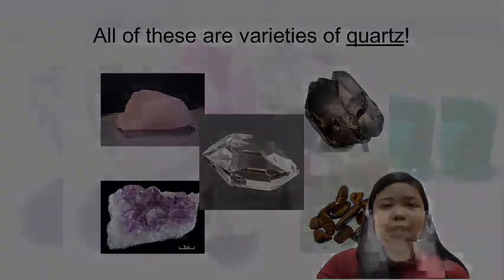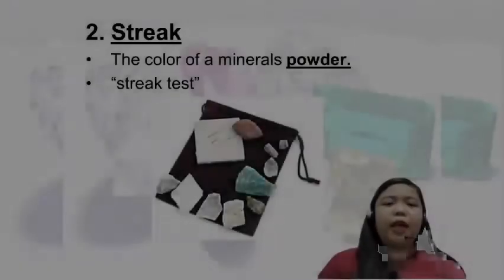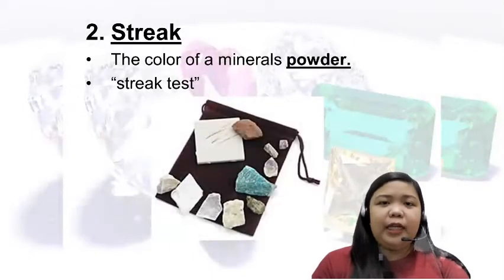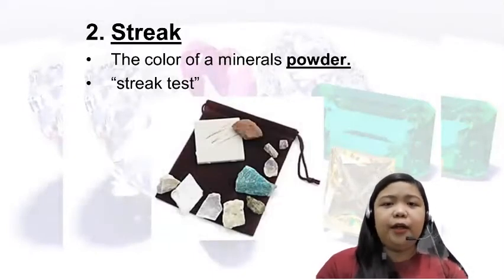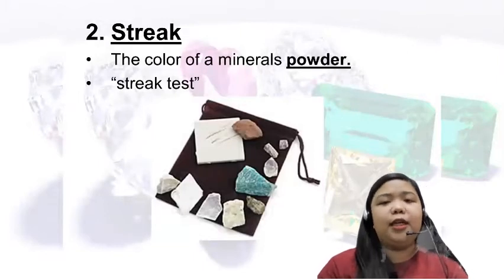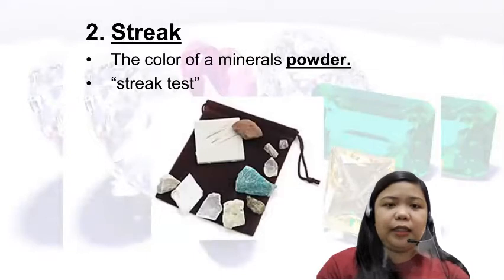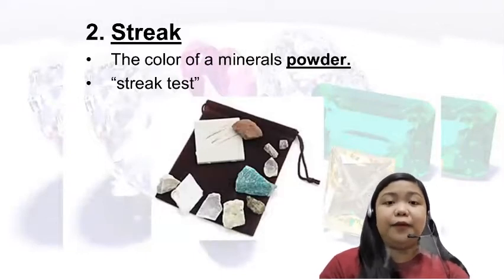Okay? Next. Second one is streak. Streak is the color of mineral in powder form. We can use this in identifying the real properties or characteristics of a mineral by means of a streak test. What is a streak test? A streak test can be done with the use of a streak plate.